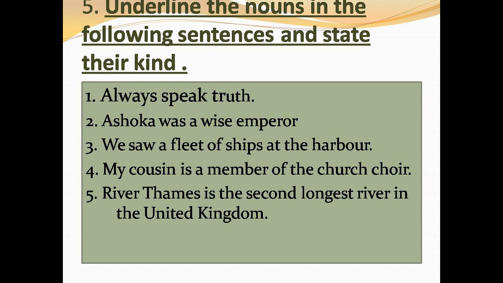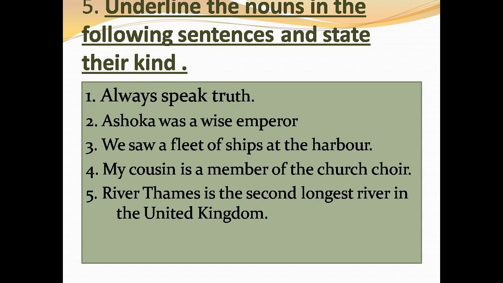Number 5. River Thames is the second longest river in the United Kingdom. River Thames is the special or particular name of a river. So it is proper noun. River, again, when it is repeatedly said river, right, it is common noun because it's not specifically saying about any river, right?